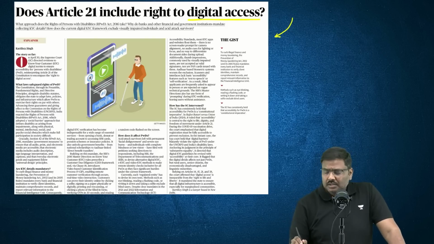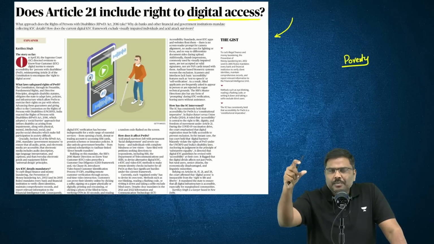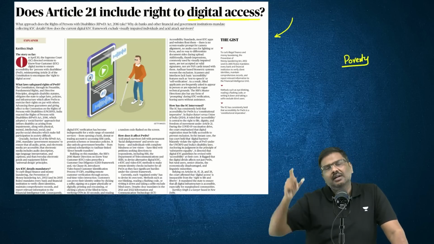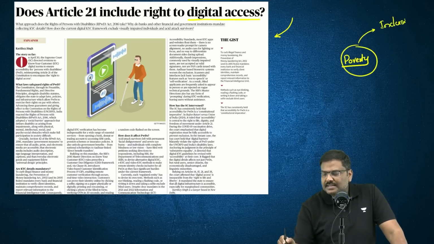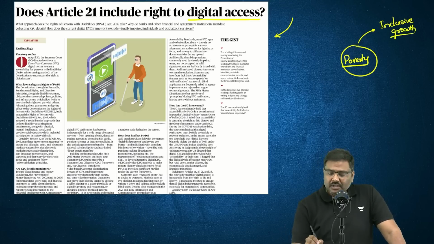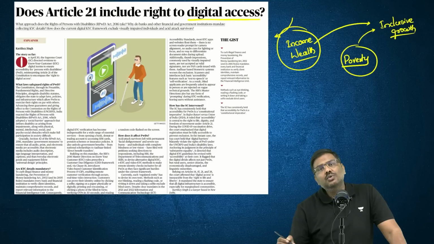Let's say the discussion associated with poverty. The government very recently has claimed that so many people have been moved out of poverty. Now, can there be a connection between poverty and inclusive growth? Yes. Very recently, there has been a discussion associated with income inequality and wealth inequality in India. Now, tell me, can there be a connection between the topics which are being discussed here and inclusive growth?